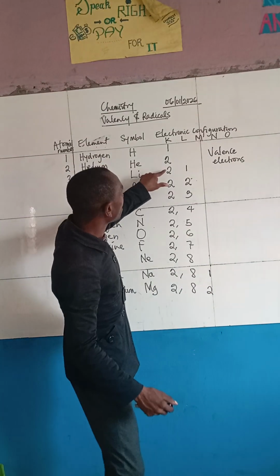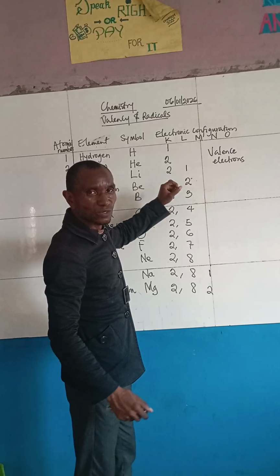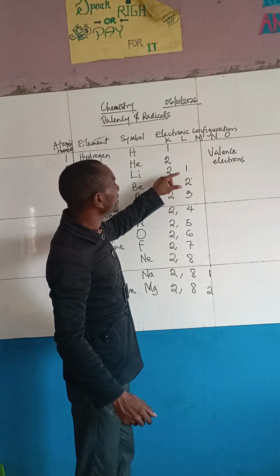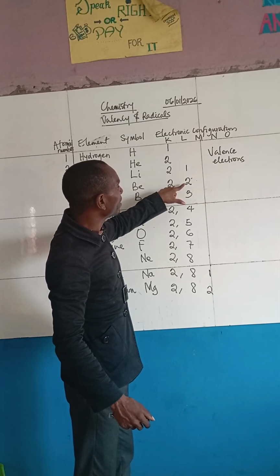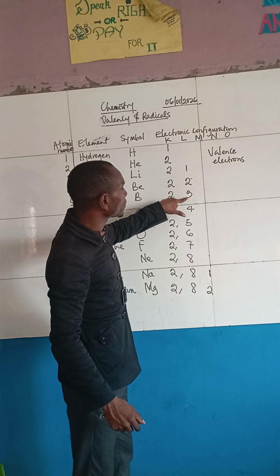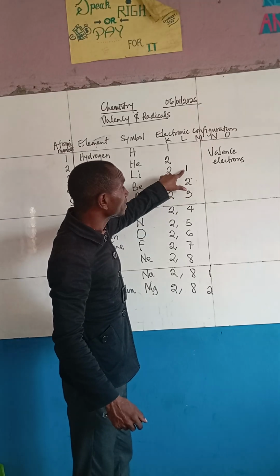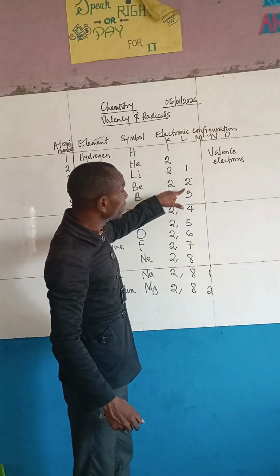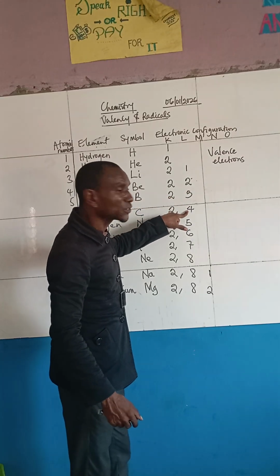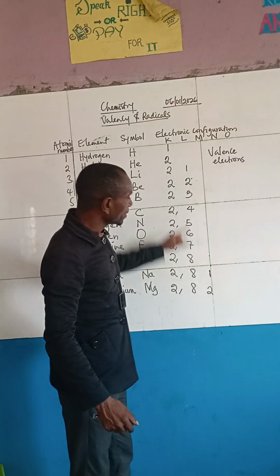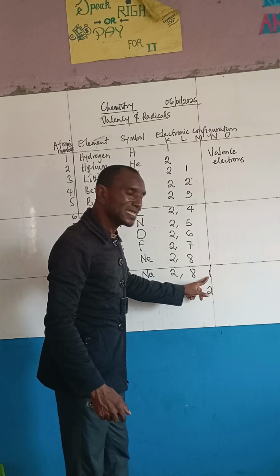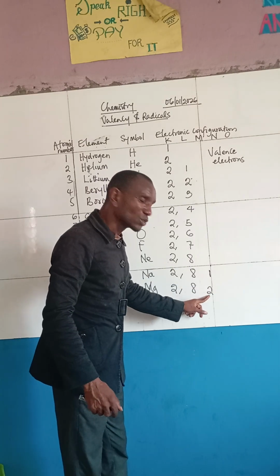But as it stands now, what is the valence electron? The valence electron for this one is 1, for this one is 2, for this one is 3, so the valency is 1, the valency is 2, the valency is 3, the valency of this one is 4. Including this one, the valency is 1, the valency of this one is 2.